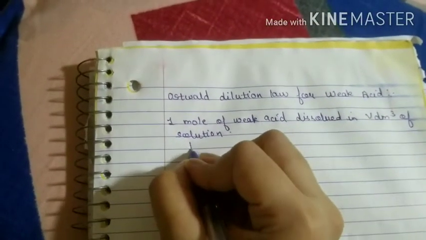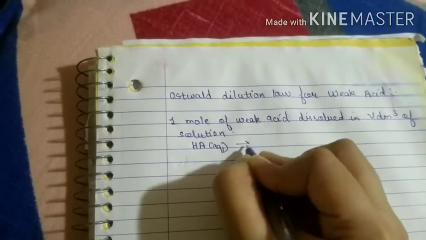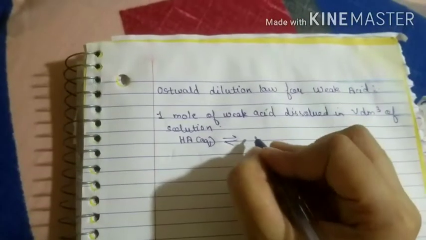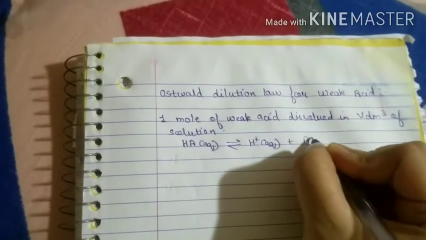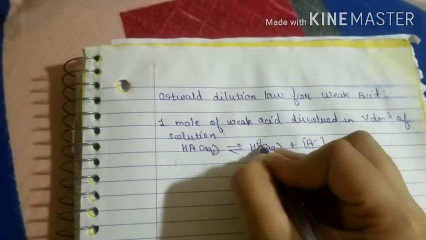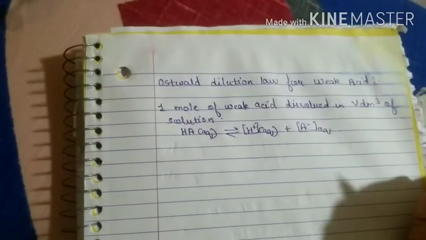So if I'm taking HA in water, we know that it is going to dissociate as H plus and A minus. Right, so this is how it is going to dissociate.